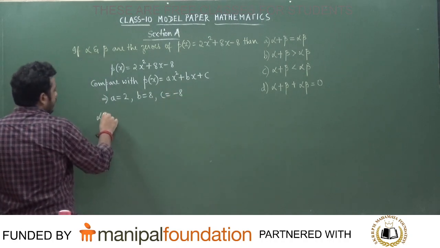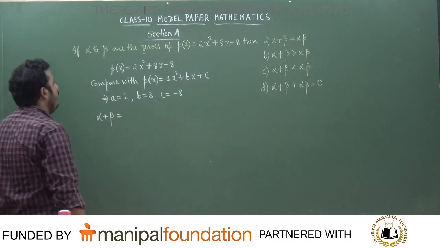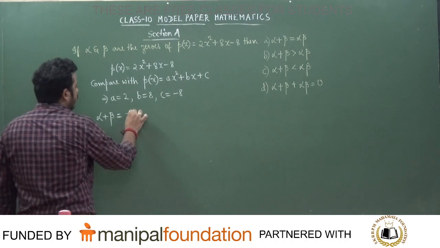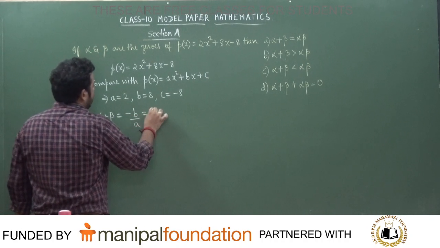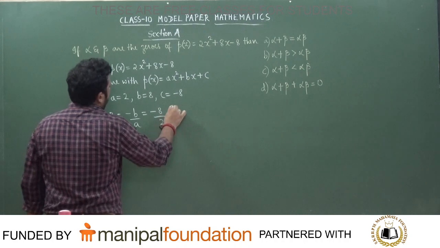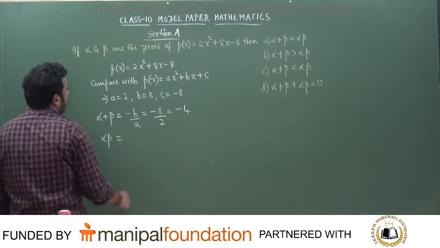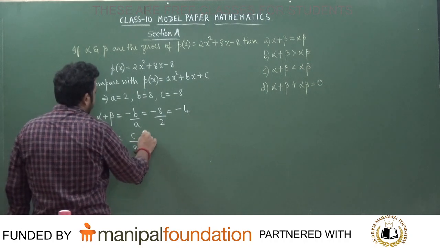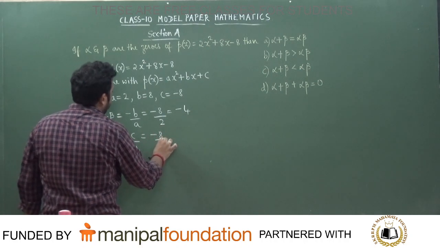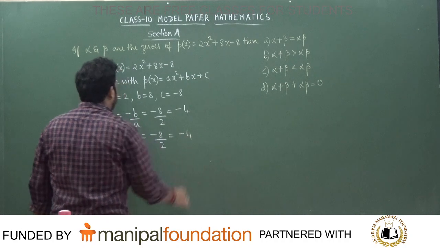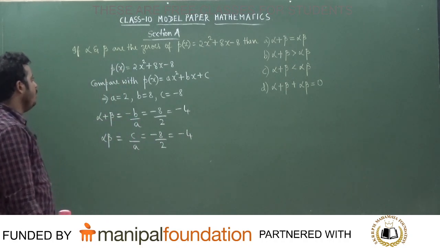Can you tell me what is the value of alpha plus beta? Alpha plus beta is equal to minus b by a. Minus 8 by 2, that is equal to minus 4. Tell me what is the value of alpha into beta? That is equal to c divided by a, that is equal to minus 8 divided by 2, that is equal to minus 4. Is it right?